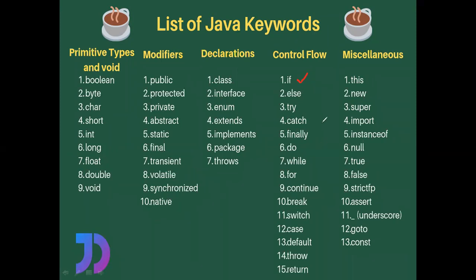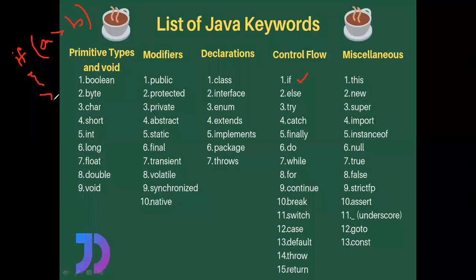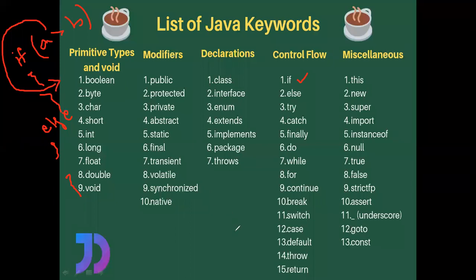If is a two-way conditional statement. Two-way conditional statement in the sense, if you have written something like this, if A greater than B, and there is some block here, and there is some else block here, right? If this condition is true, then the compiler will execute this block.